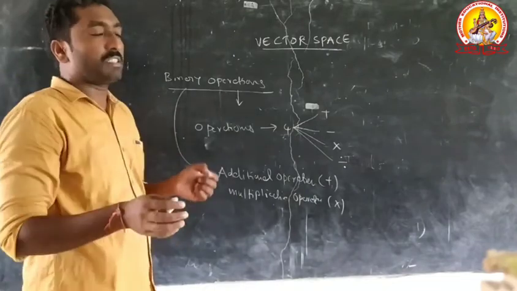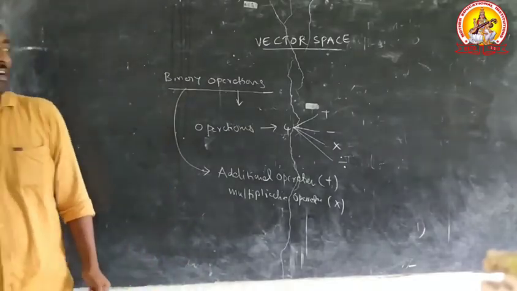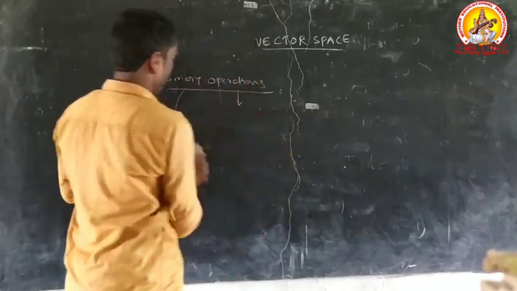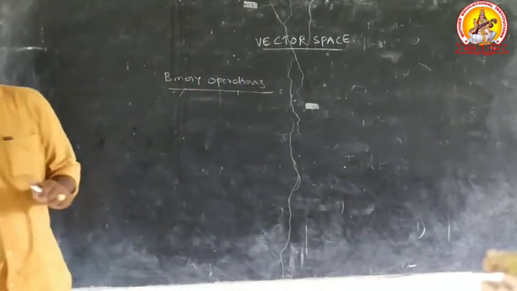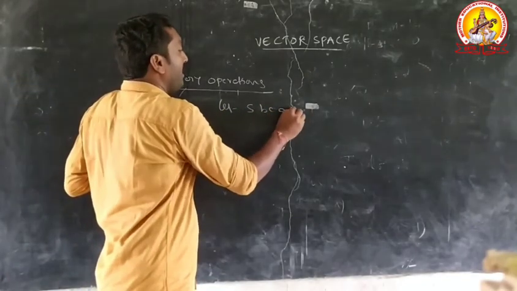The general form of a binary operation: let S be any non-empty set.